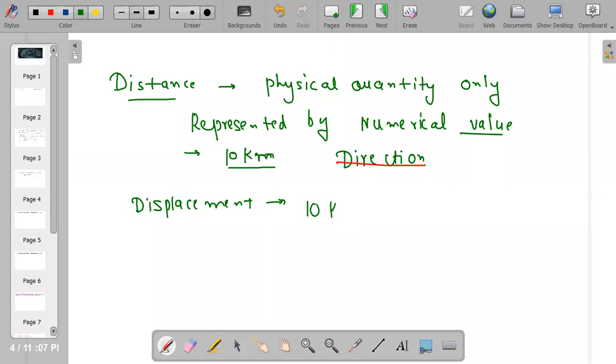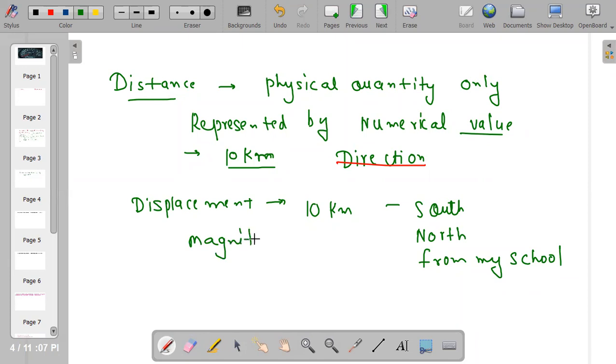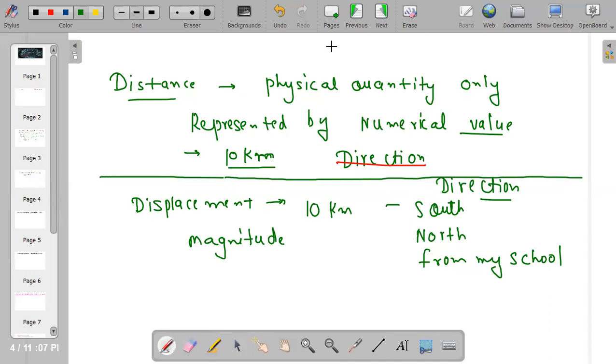So I can say 10 kilometer in south, 10 kilometer in north, 10 kilometer from my school, or 10 kilometer from Mumbai to Delhi. It not only gives you numerical value, or magnitude, but it also gives you direction. So direction is directly related to displacement.